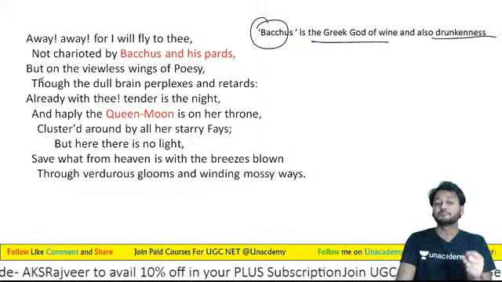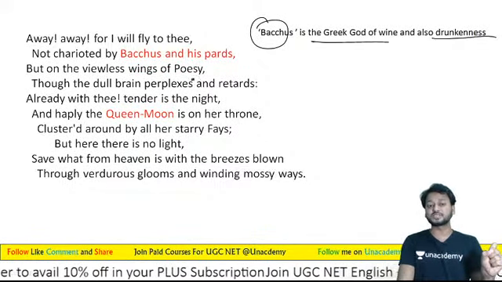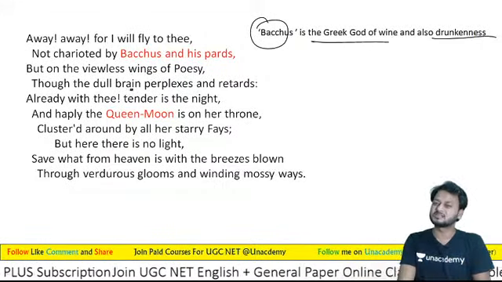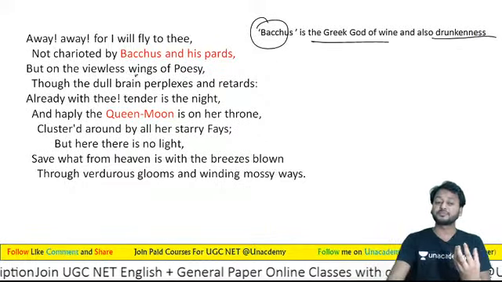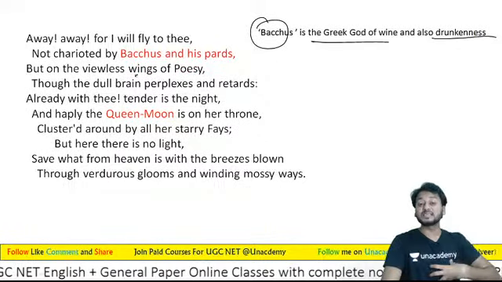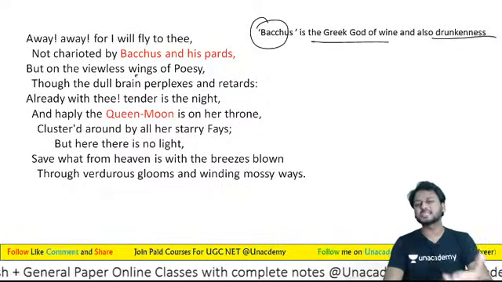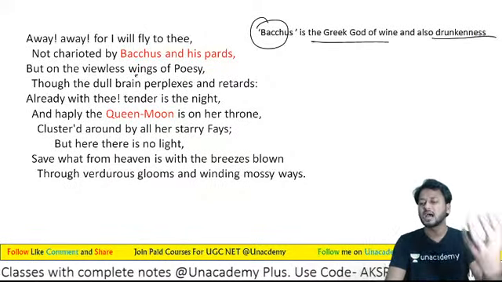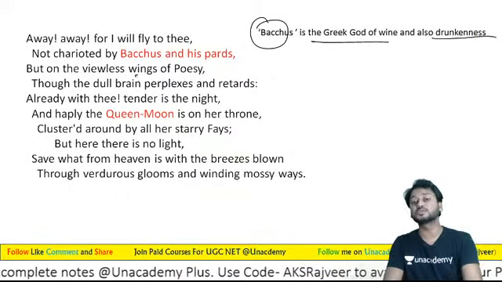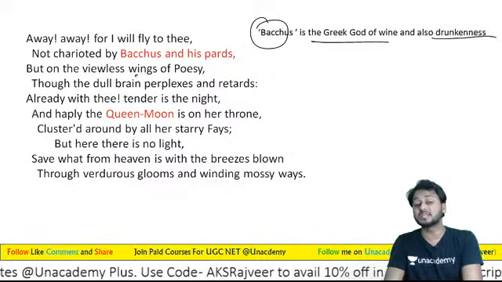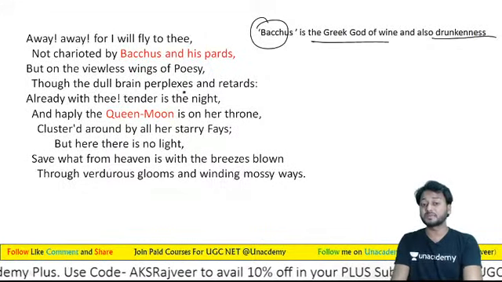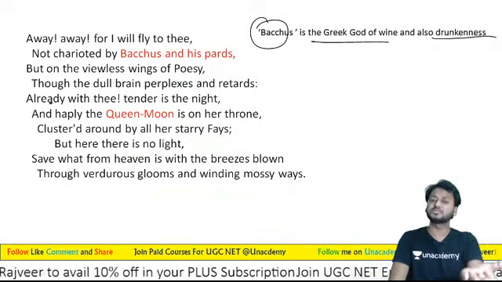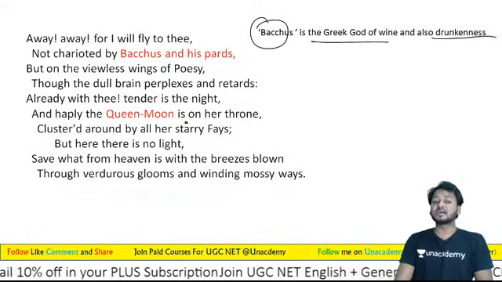Now see, learners: "but on the viewless wings of poesy, though the dull brain perplexes and retards." My brain perplexes and retards. "Already with thee," that has already happened, because I am too much plugged into your song. He says already with thee, and though the dull brain perplexes and retards, already with thee. My mind is already with you. "Tender is the night, and haply."